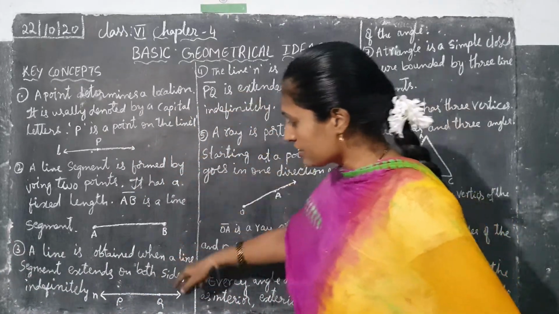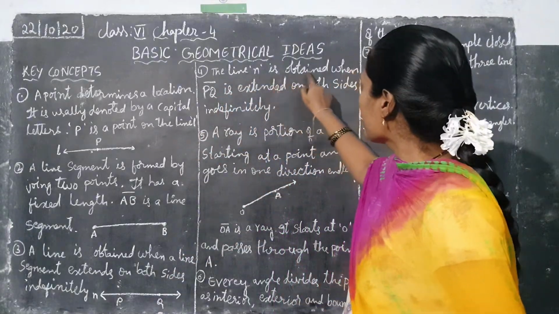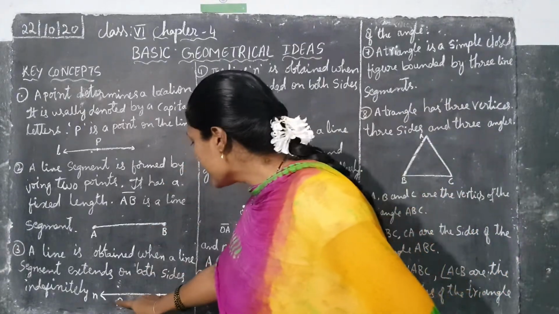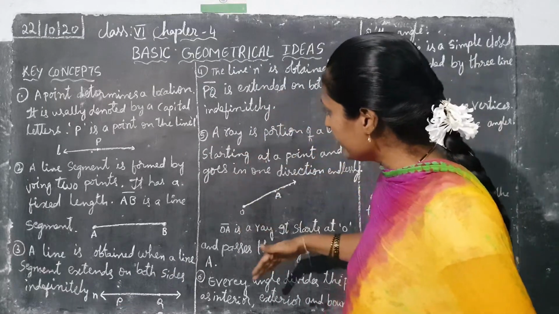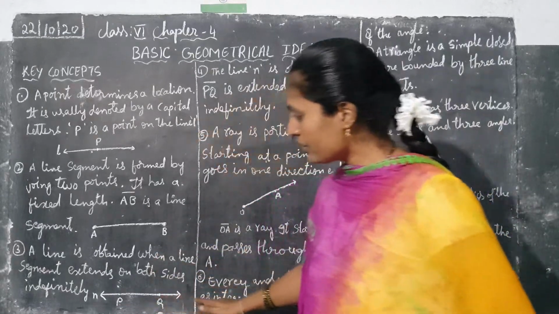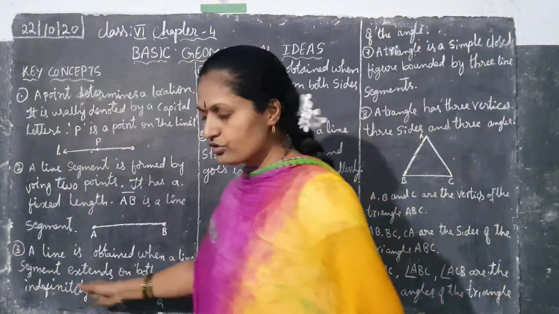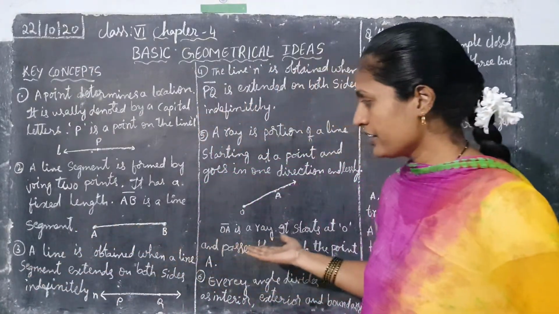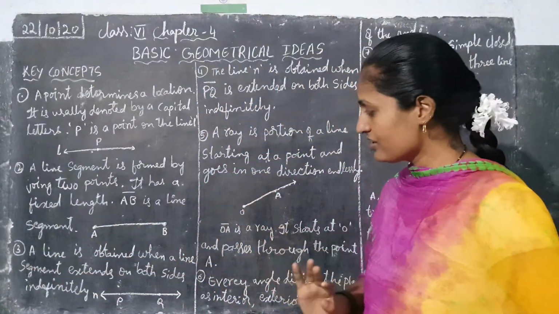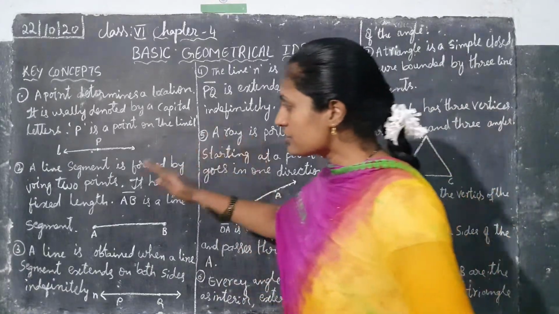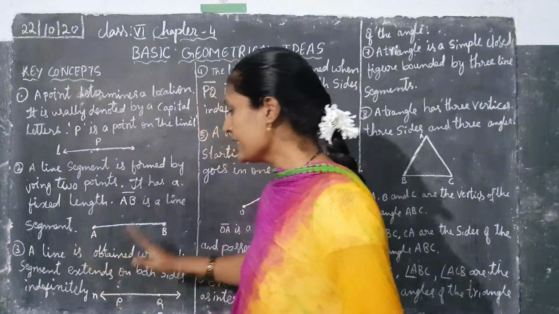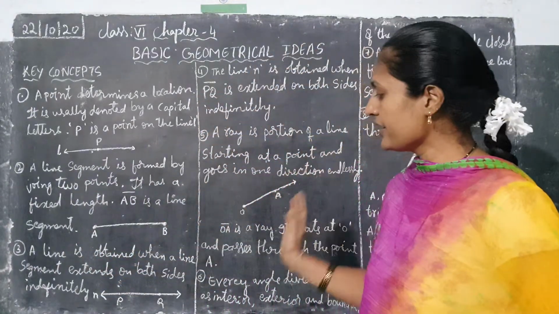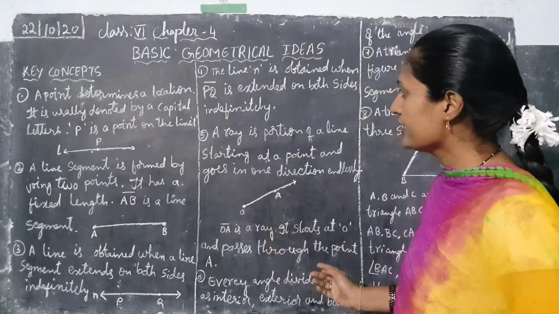See, the line N is obtained when PQ is extended on both sides indefinitely. Here also continuing, here also continuing. A line segment is fixed, but a line is extending, on the left side also and on the right side also.